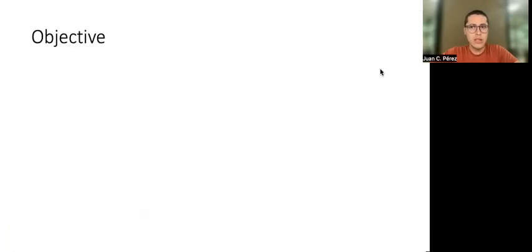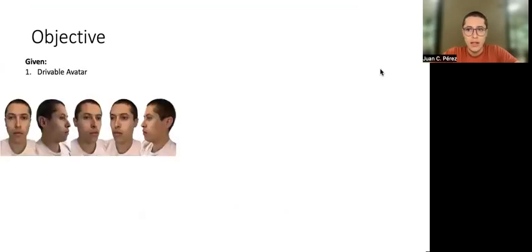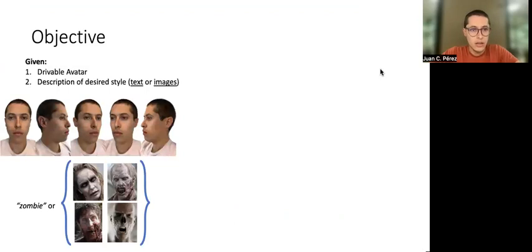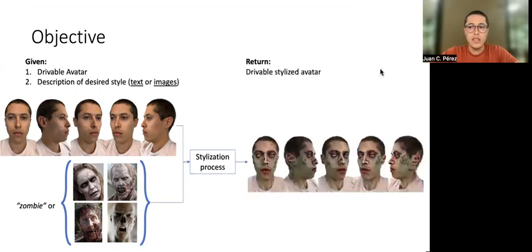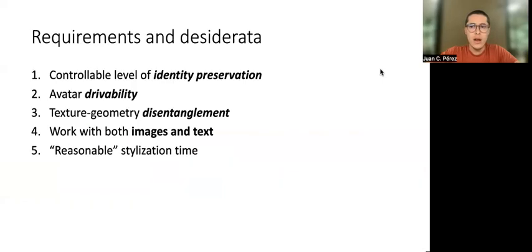The objective of this project can be described as: given a drivable avatar and a description of a desired style, say by text or images, we run a stylization process that returns a stylized version of the avatar that is still drivable. For the system to be useful, we state 5 requirements.